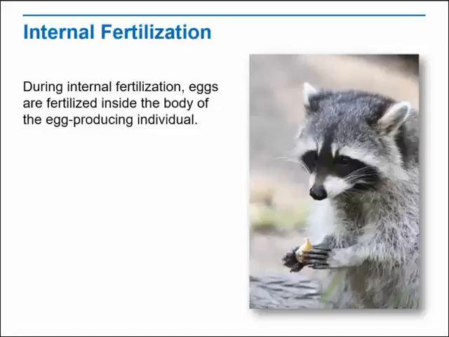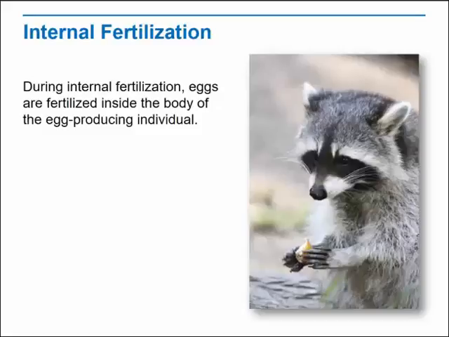Invertebrates that reproduce by internal fertilization range in complexity from sponges to arachnids. The eggs of sponges and some other aquatic animals are fertilized by sperm released by others of their species and taken in from the surrounding water. In many arthropod species, males deposit sperm inside the female's body during mating. Some fish and amphibians and all reptiles, birds, and mammals reproduce by internal fertilization.